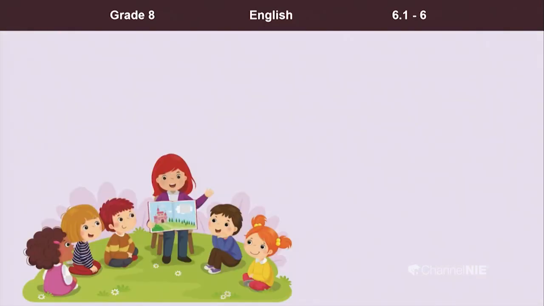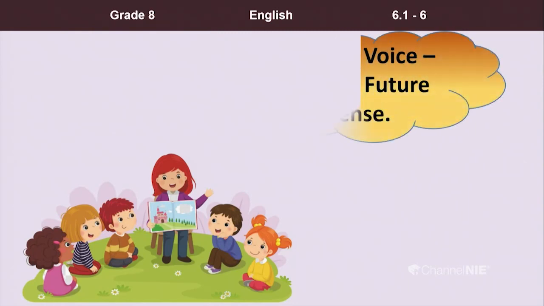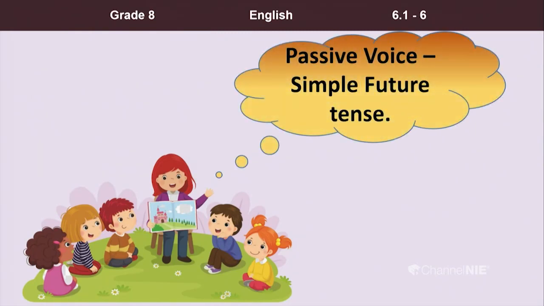Okay. Now, what did you learn today? We learned the passive voice in simple future tense. Right. Quick recap. What should we know when we construct passive voice sentences? Yes, subject and object pronouns. Then you need to remember the past participle forms of the verbs and also the verb be.